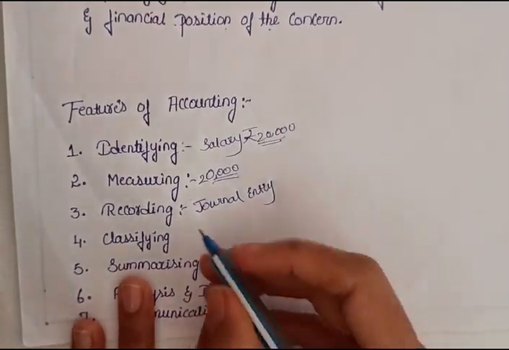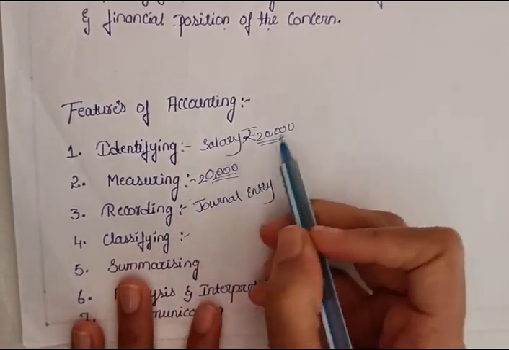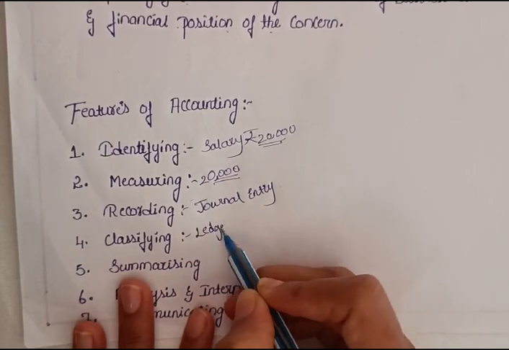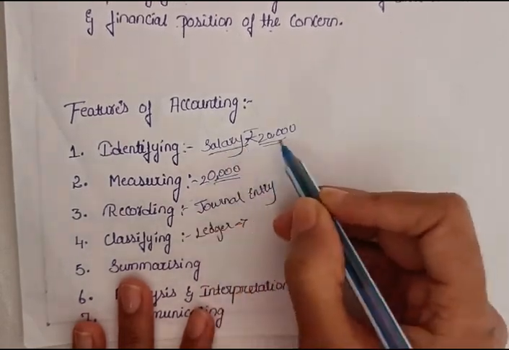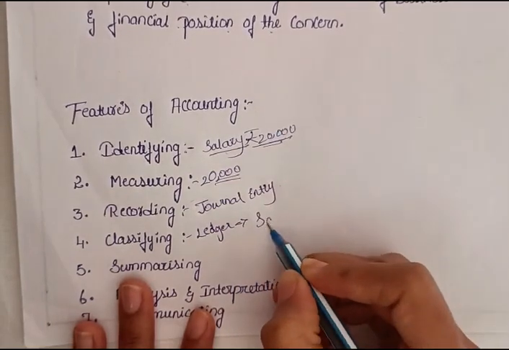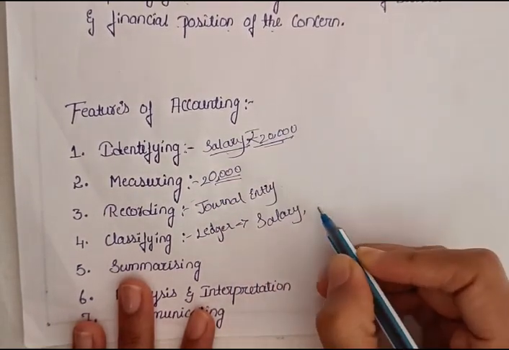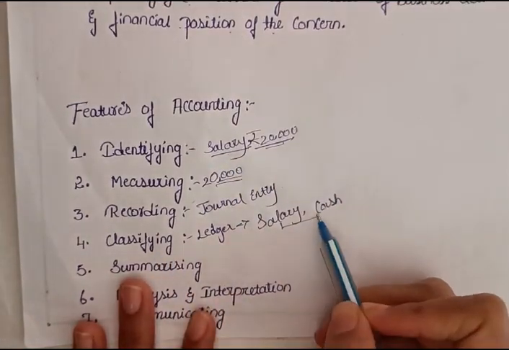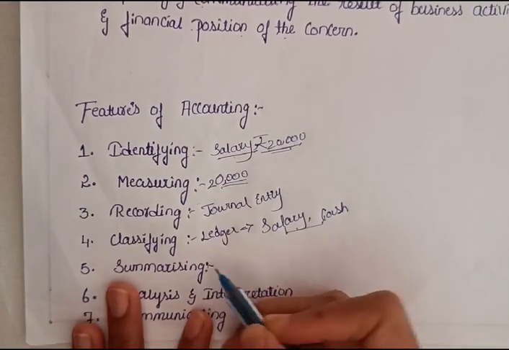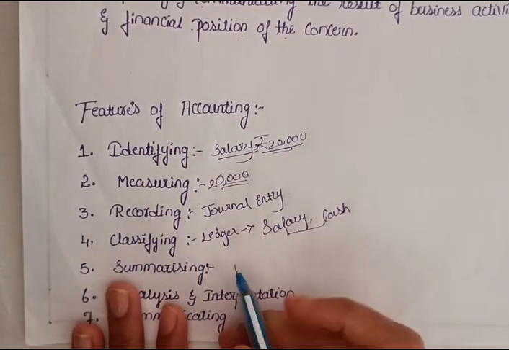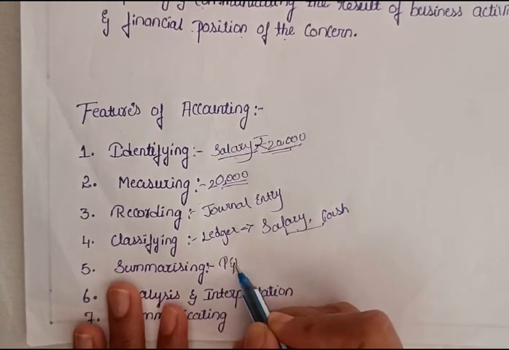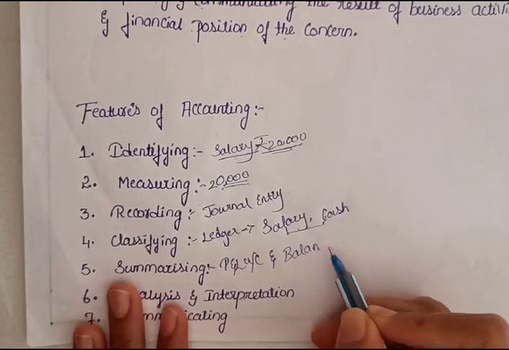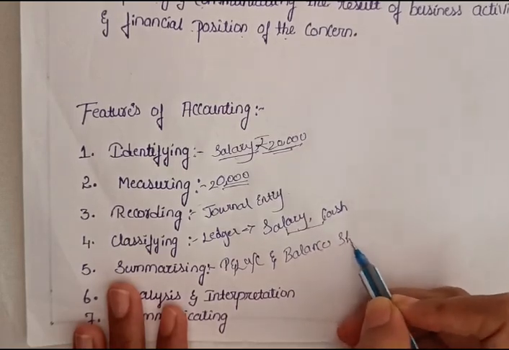Then we have to classify. Classified means we have to post it into the ledger. For example, here the salary of rupees 10,000: the salary account and cash account come up in the ledger. So we have to classify according to the transaction. Then we have to summarize. Summarizing means we have to prepare the profit and loss account and balance sheet here.